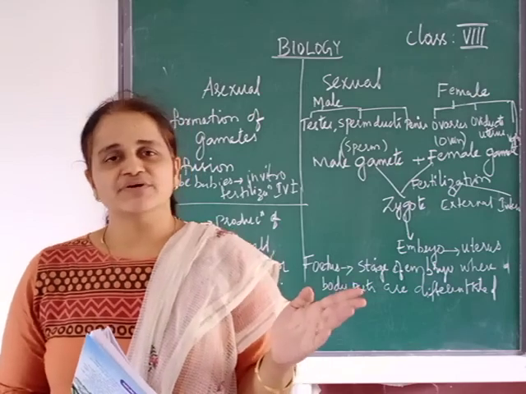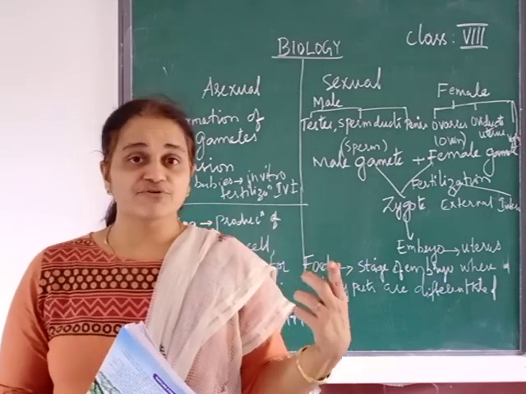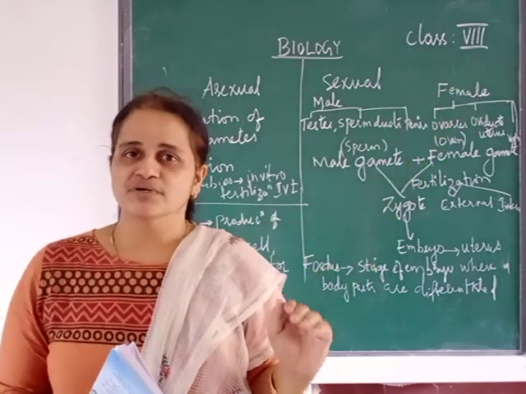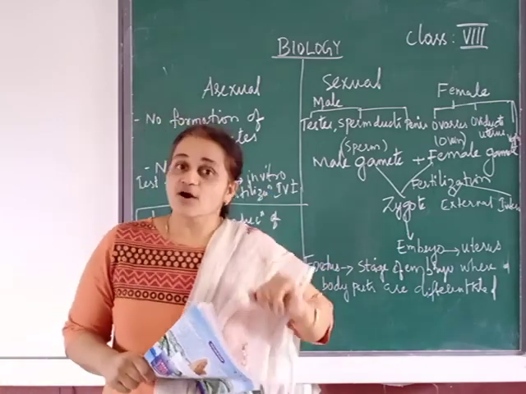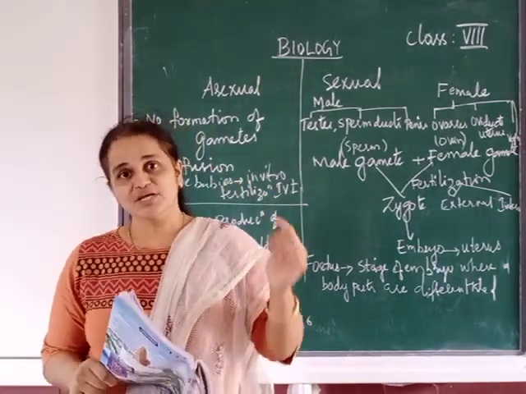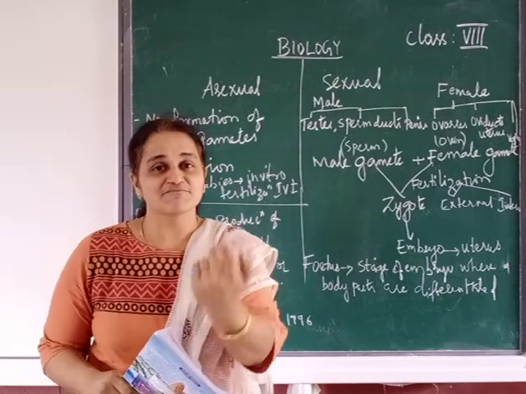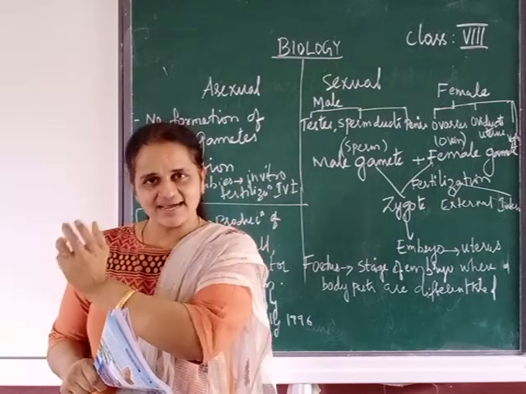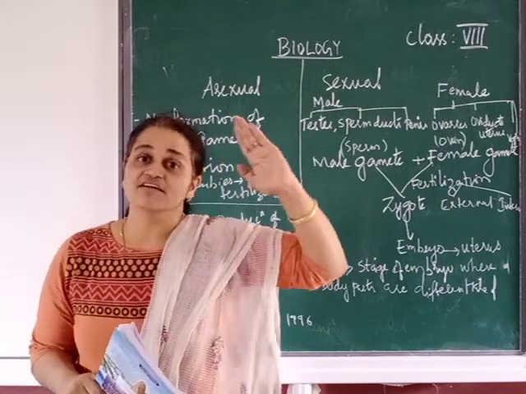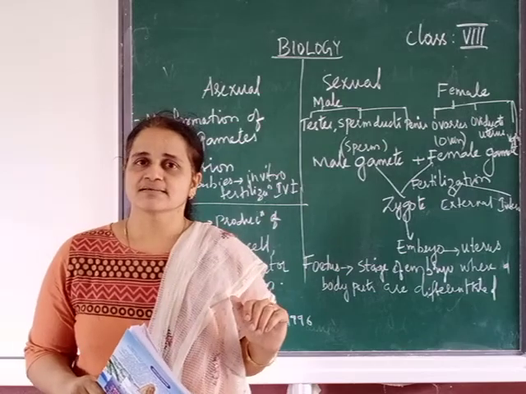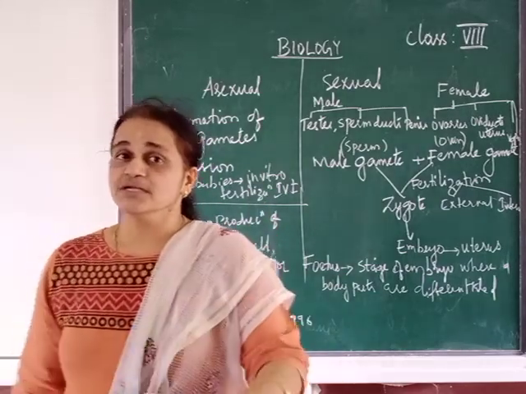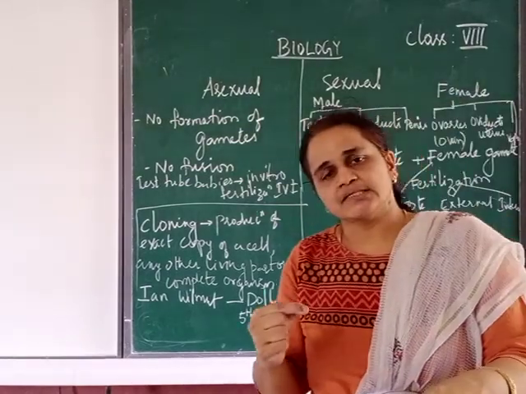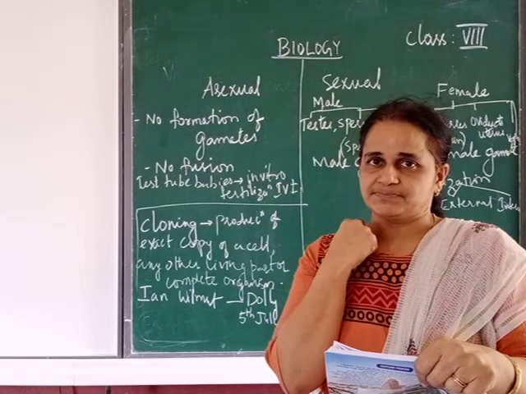Sometimes when you compare your photograph with your mother's photo or father's childhood photo, you say, I look like my father, or I look like my mother, or sometimes I look like my grandmother. There will be some features, nose like grandmother or grandfather. So why are we getting characters from either father, mother or grandparents? Because we are undergoing which type of reproduction? Sexual reproduction. So we get some characters from mother, some from father.